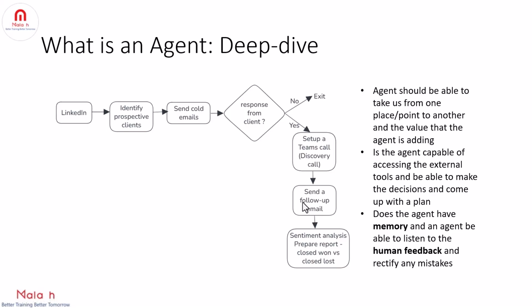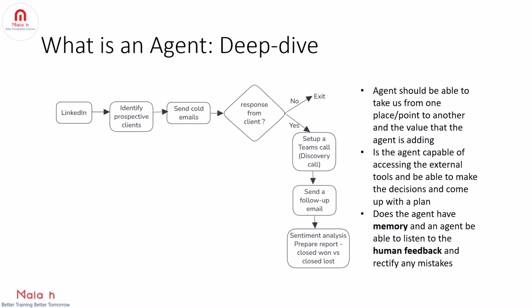The moment models could understand language, we thought, why can't these models make decisions and perform tasks just like a human? So large language models understanding human language is the key. That is the reason why agents are so popular now, not in previous years.